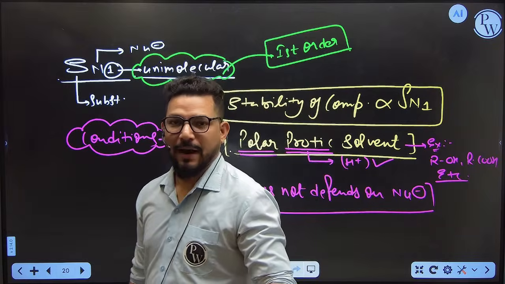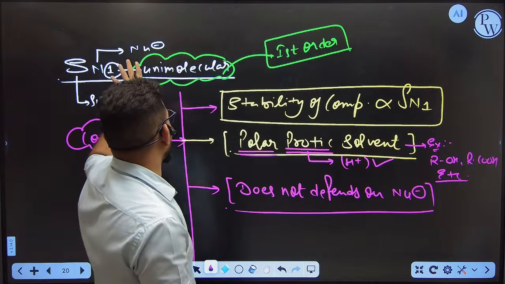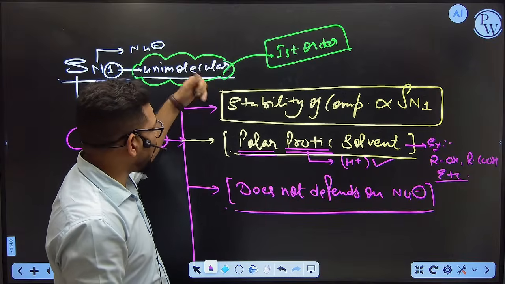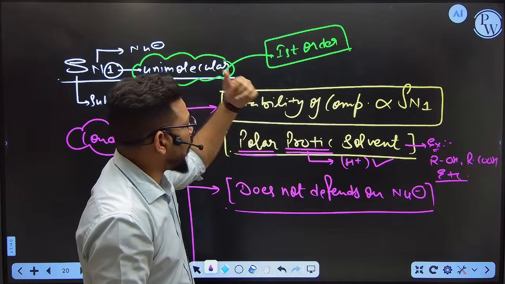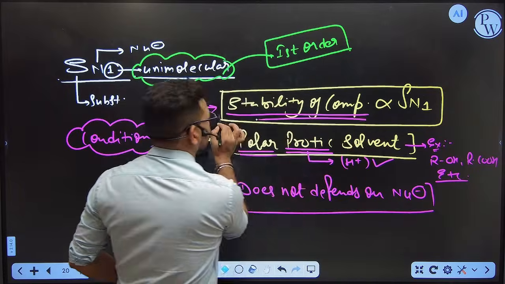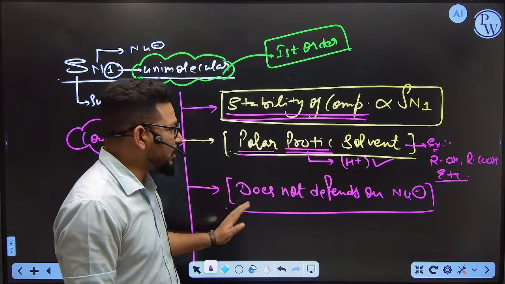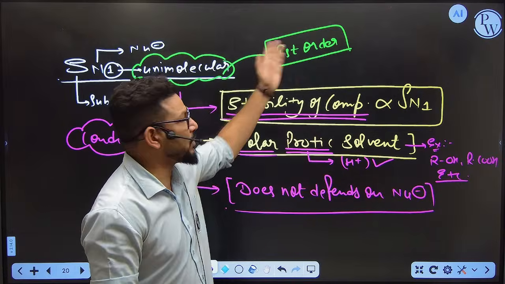Because I already told you initially that SN1 means a reaction which depends on only one molecule. You are already dependent on the stability of that one molecule, so there is no need to depend on the next molecule, because it is unimolecular.